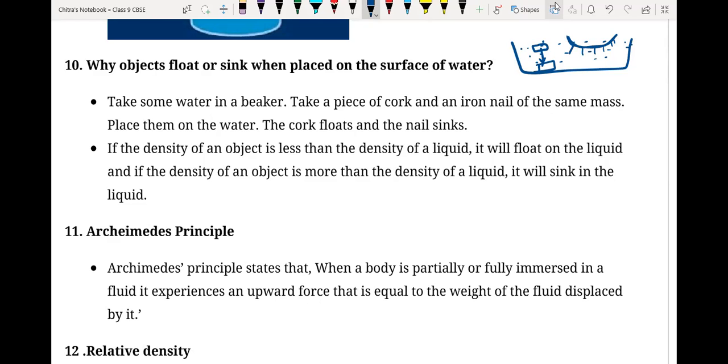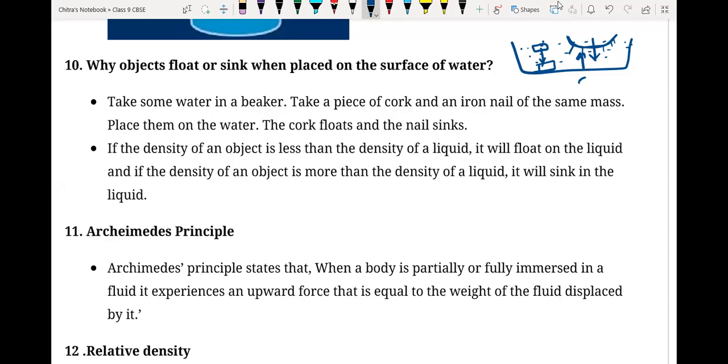Yes. So if more water is displaced, more buoyant force will act on that object. If the force applied by the object is higher than the force applied by the water, then the object will sink. If the buoyant force is higher and the force applied by the object is less, then that object will float on the surface.